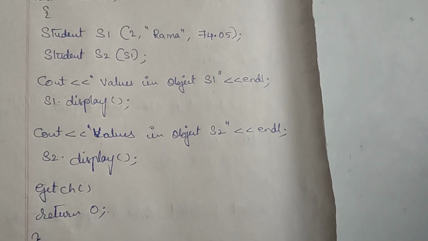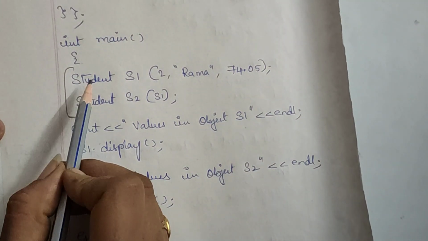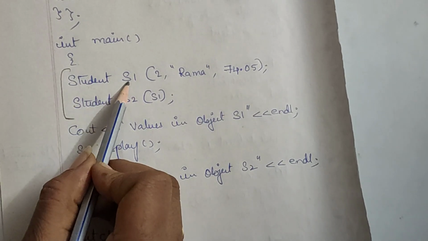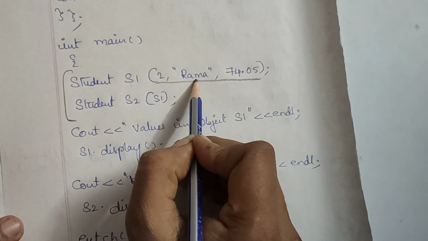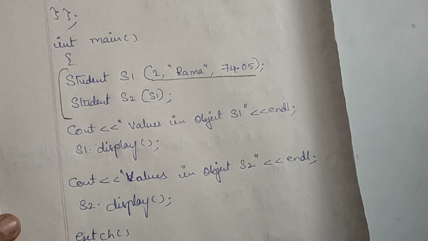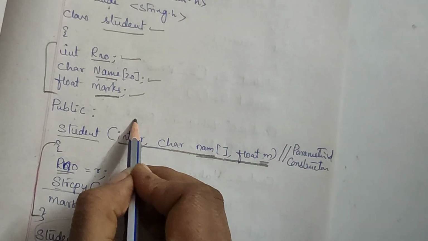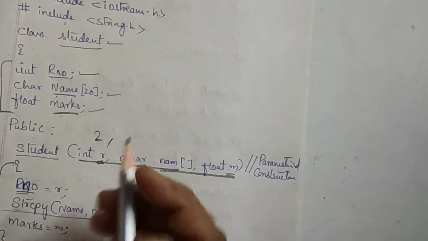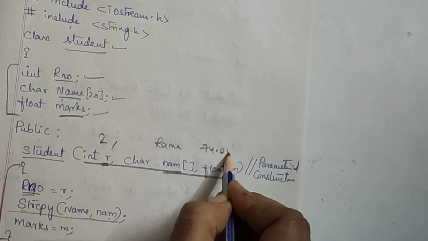Now check here. In the first case, the name of the class followed by object name. Now what is this one? 2 comma Rama comma 74.05.